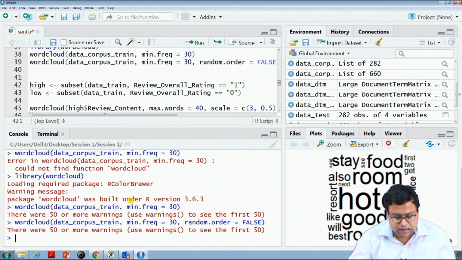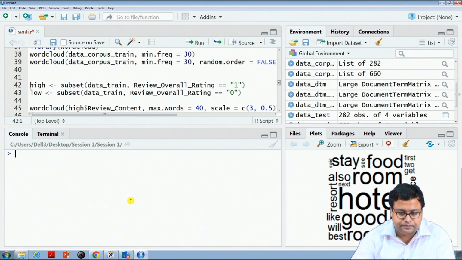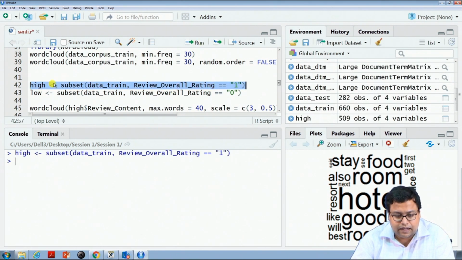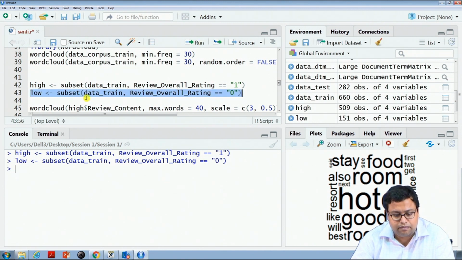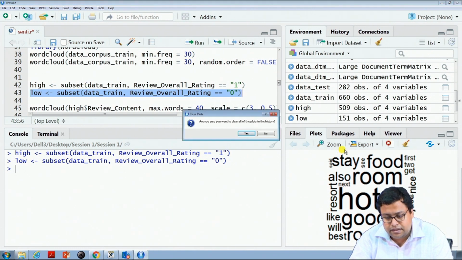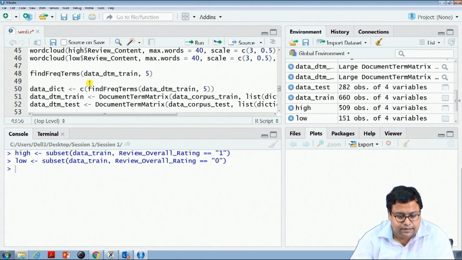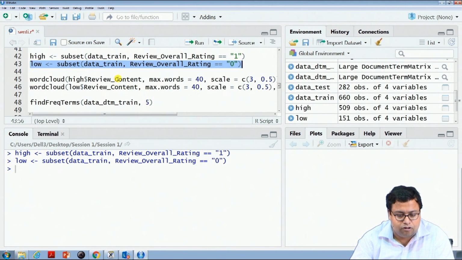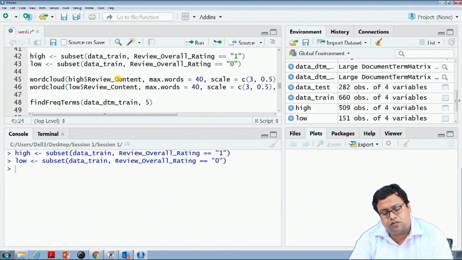Now, I break the data set based on high and low. This is the high rating, where the overall rating is 1, and the low rating of training data, where the overall rating is 0. So, I am breaking the training data set into two halves, high and low. Then I create a word cloud for high and a word cloud for low, and compare whether they come out similar or not.